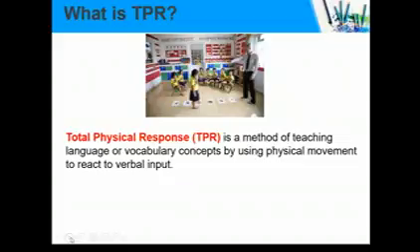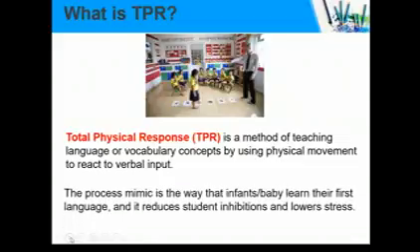We have to remember that in learning style there are three styles: the first is auditory, then visual, and then kinesthetic. When you know the children are very active learners, we cannot stop them by using one instruction. So we can use this TPR method to make them stop.